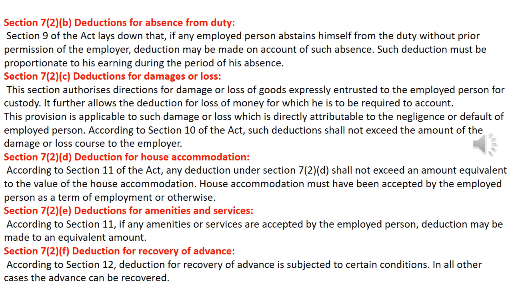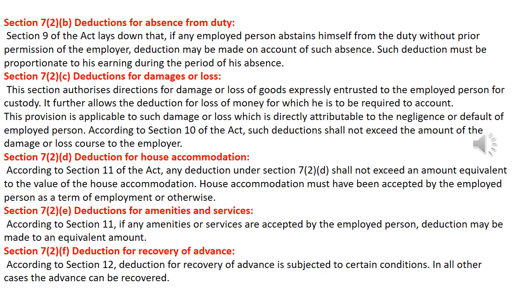Section 7 Clause 2(c), deductions for damage or loss. Section 7 Clause 2 authorizes deductions for damage or loss of those goods only which are entrusted to the employed person for custody, and not more than that. This provision is applicable to such damage or loss which is directly attributable to the negligence or default of the employed person. According to Section 10 of the Act, such deduction shall not exceed the amount of damage or loss caused to the employer.